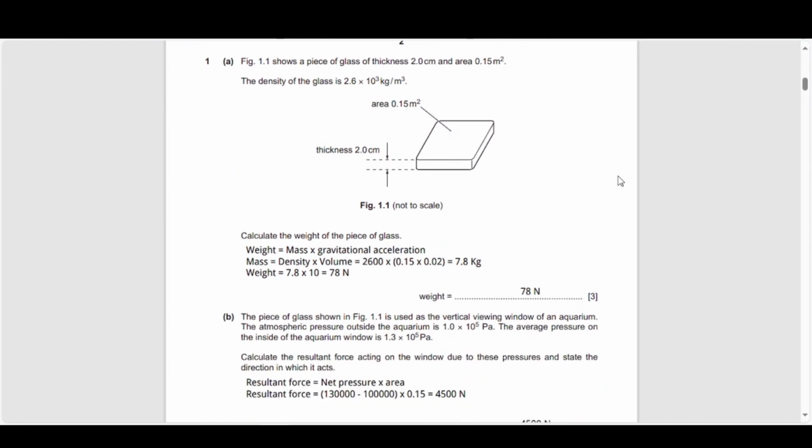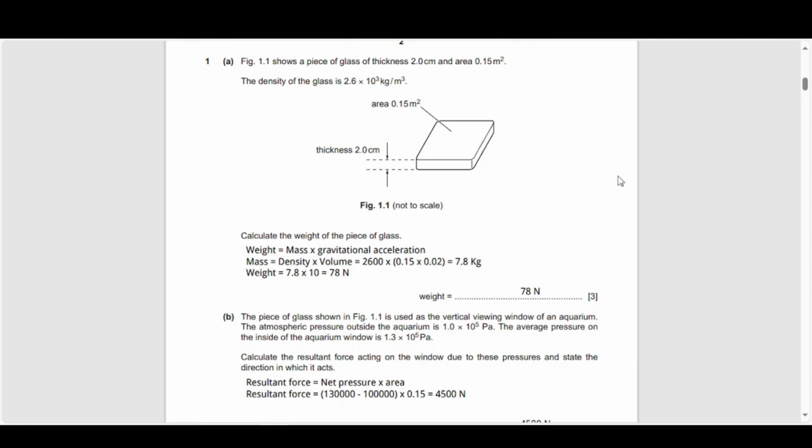So 1A, figure 1.1 shows a piece of glass of thickness 2 centimeters and area 0.15 meters squared. Again, 2 centimeters needs to be converted to SI units. The density of the glass is 2.6 into 10 to the power 3 kilogram per meter cube. Calculate the weight of the piece of glass.